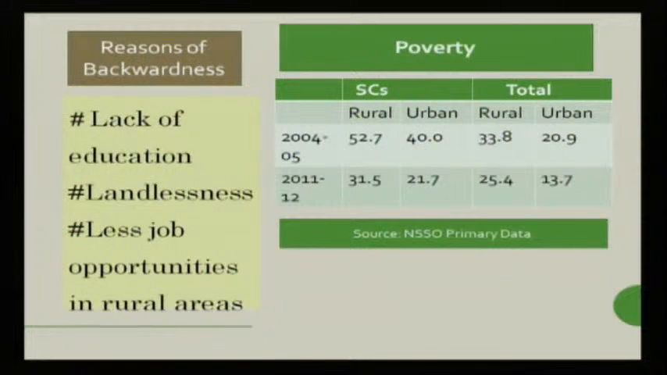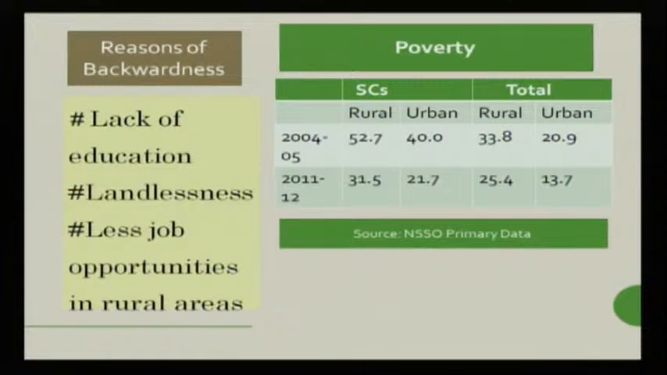Similarly, if we look at the database, we will find that the scheduled caste population either have less land or do not have land at all. If they do not have land, they are not able to occupy themselves in agriculture. So they either work as casual laborers, or they work in different kinds of activities, like supporting the zamindars or other groups of population in the rural areas, or they also